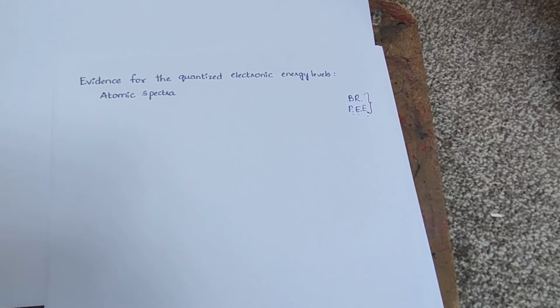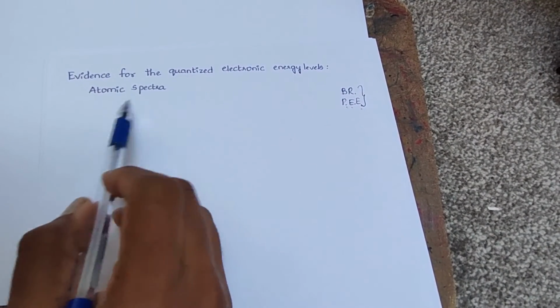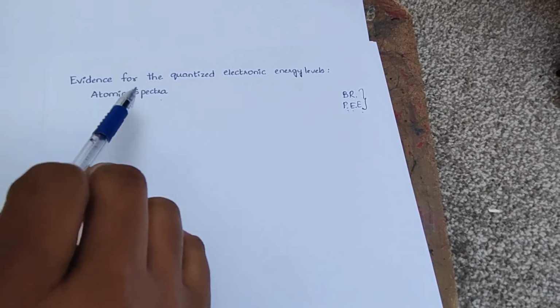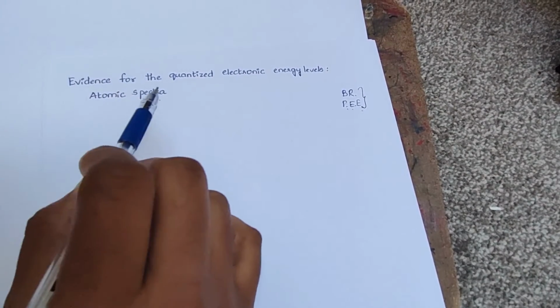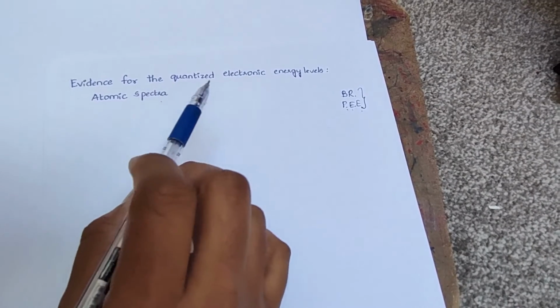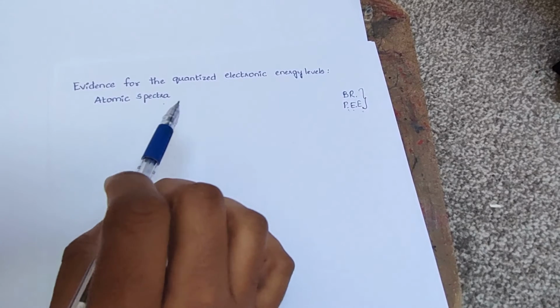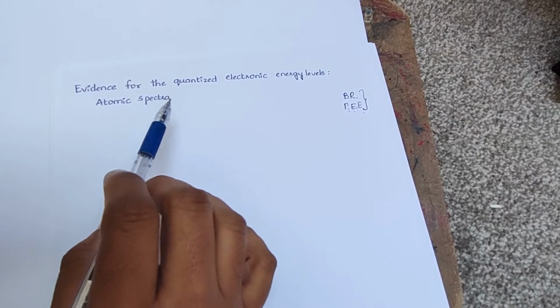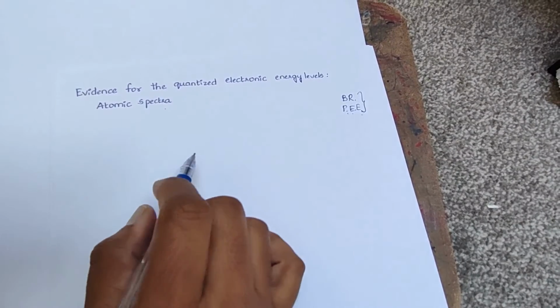So again here we are discussing about this phenomenon, atomic spectra, in which it shows that electromagnetic radiations will have particle nature, and along with it we also get an evidence for the quantized electronic energy levels in the atom.